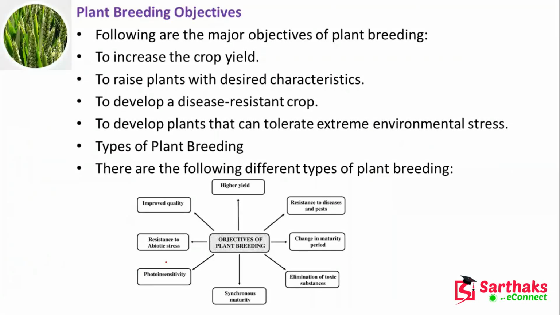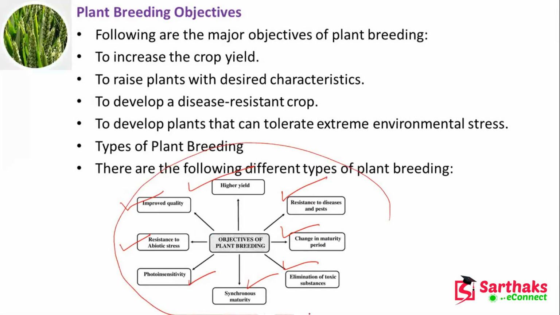Now, plant breeding objectives. Why should we do this? The objectives are higher yield, resistance to disease and pests, change in maturity period, elimination of toxic substance, synchronous maturity, photo insensitivity, resistance to abiotic stress, and improved quality. So all those things should be incorporated. That's why we are doing plant breeding.